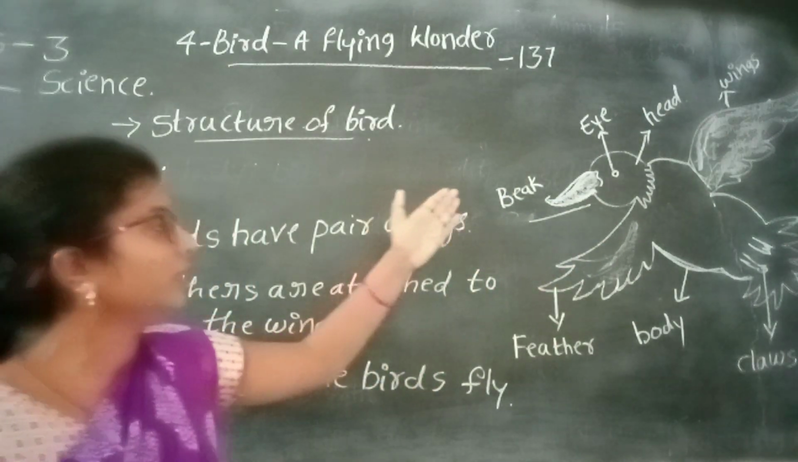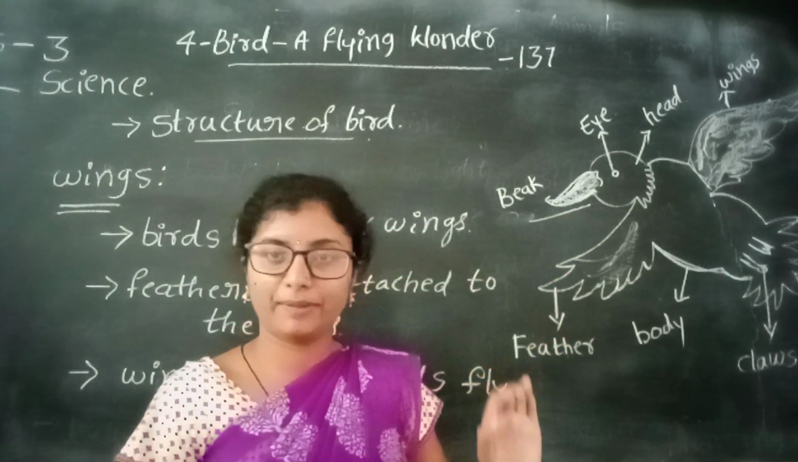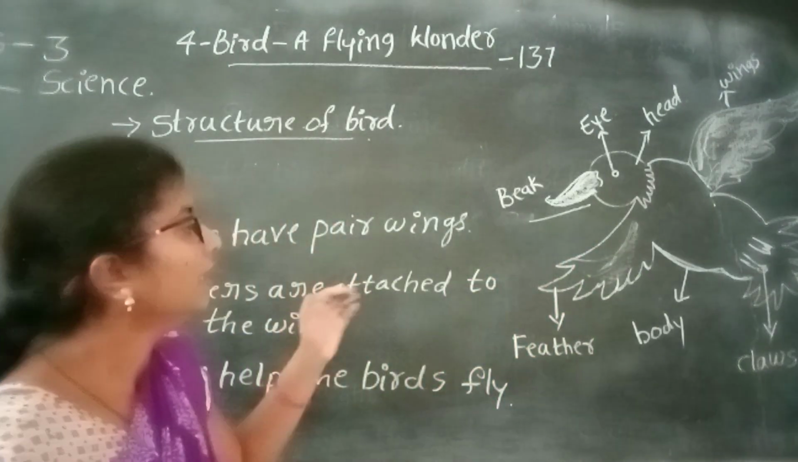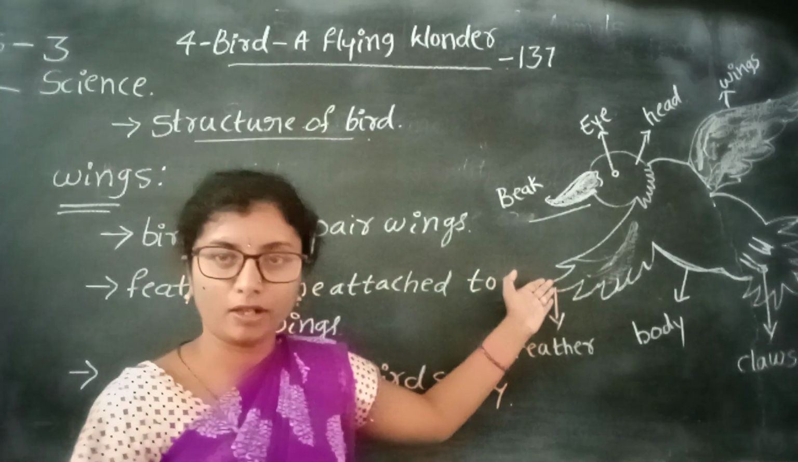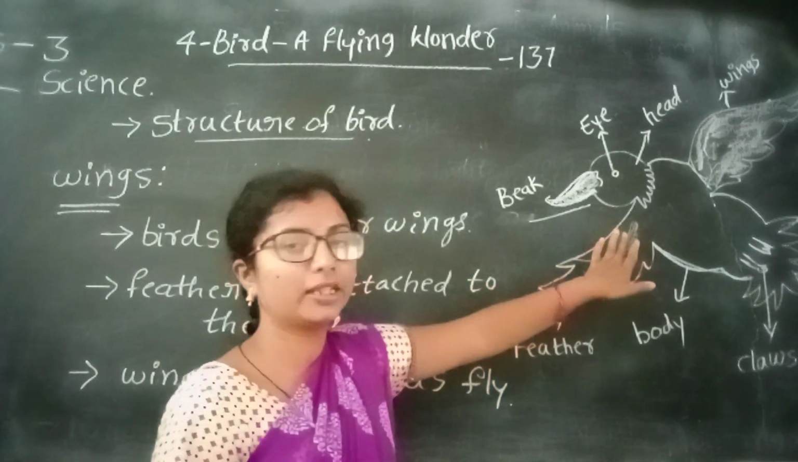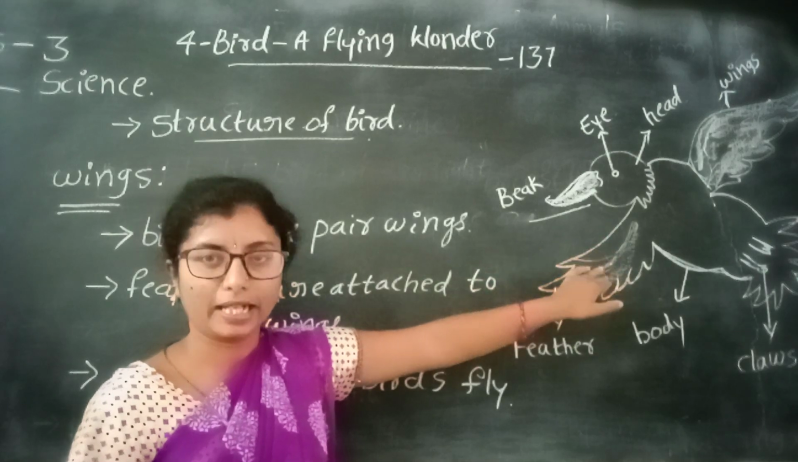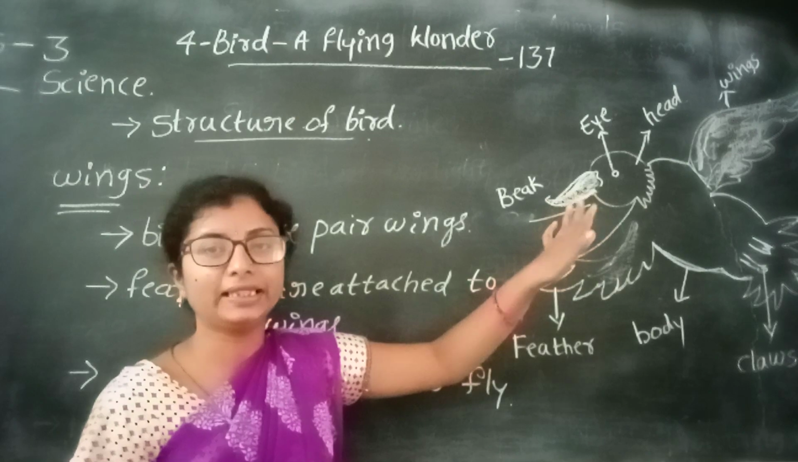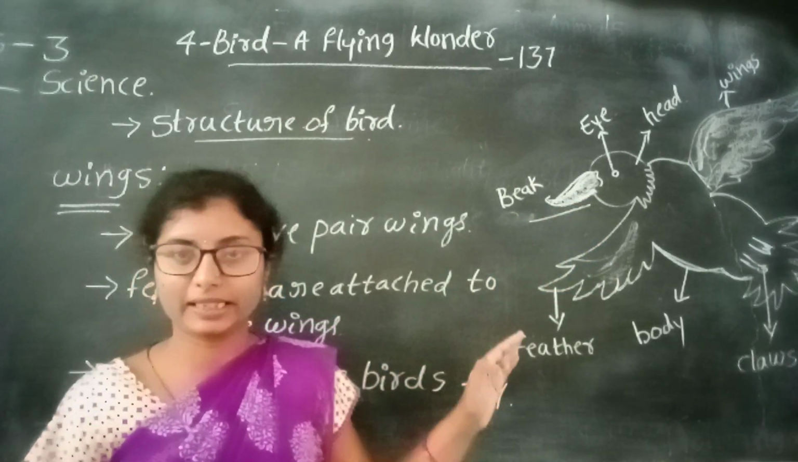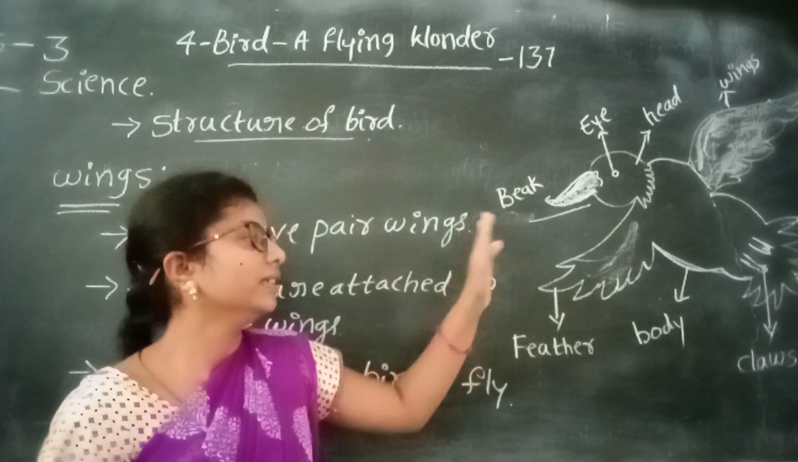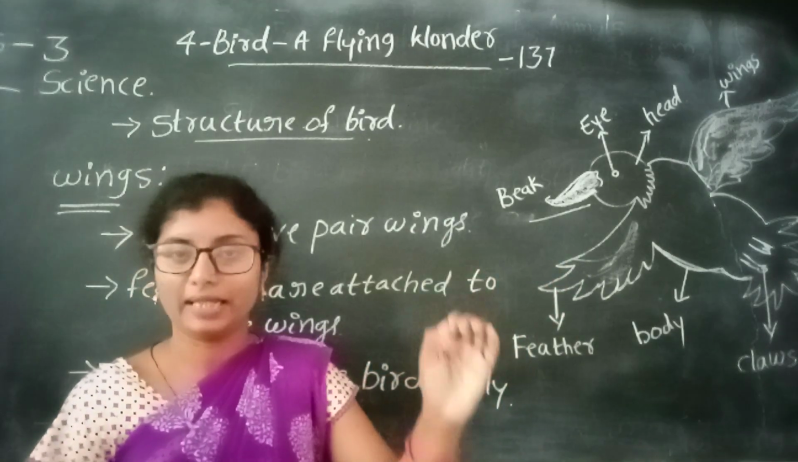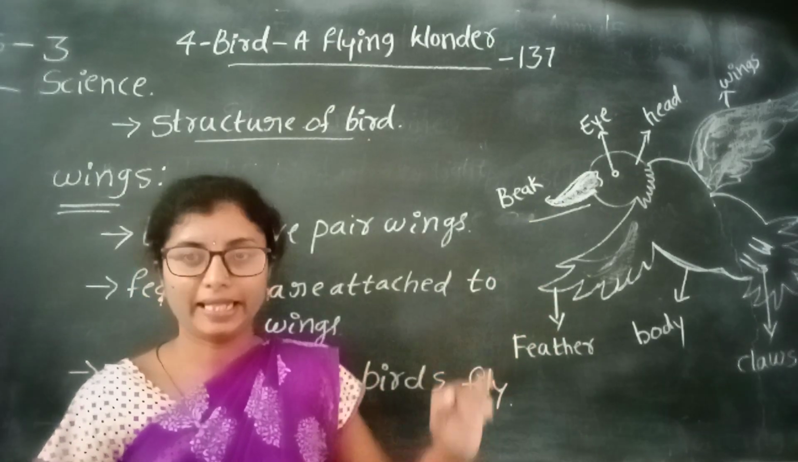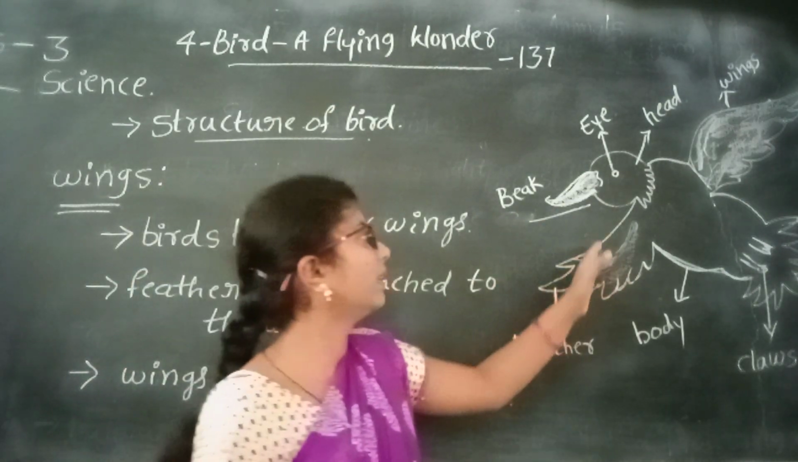Body. The shape of the bird is a streamlined or boat-shaped body. This body is made up of hollow bones. This hollow bones makes the bird's body light in weight. With the help of these bones, they easily fly in the air. Is it clear about a bird's body? Then the bird has a beak.